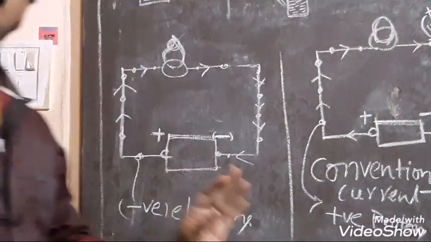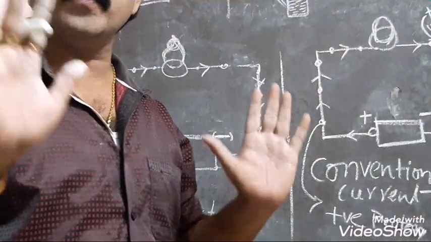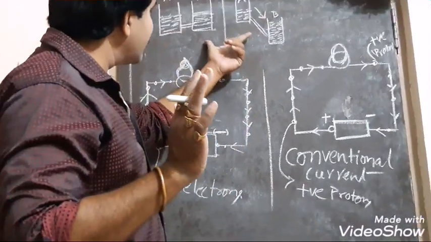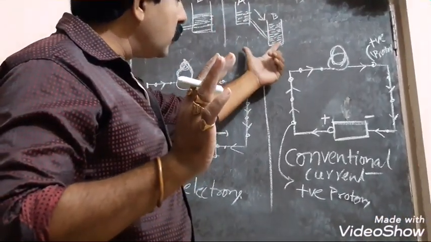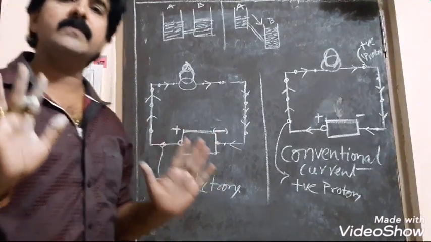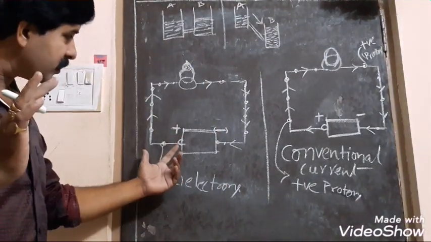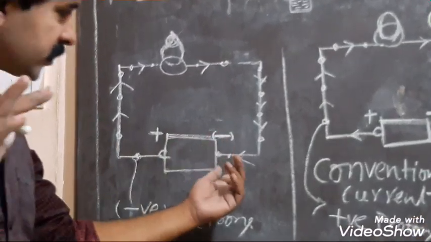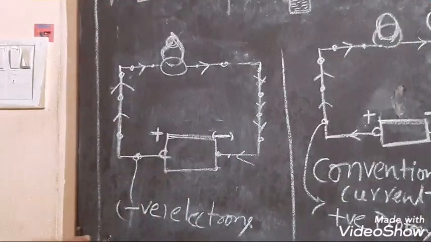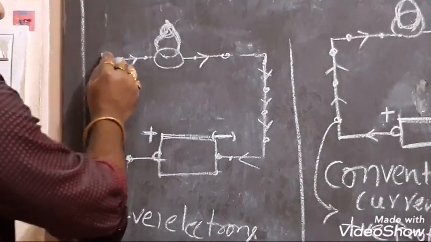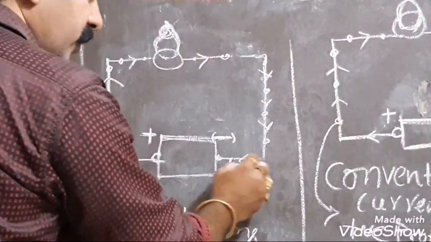Current always flows from high potential to low potential. Like water flows from high level to low level, current always flows from high potential to low potential. Here high potential means positive, low potential means negative. That's why in the flow chart current flows from positive to negative.